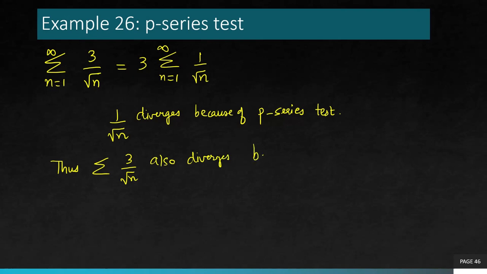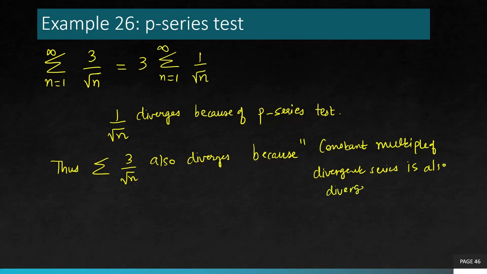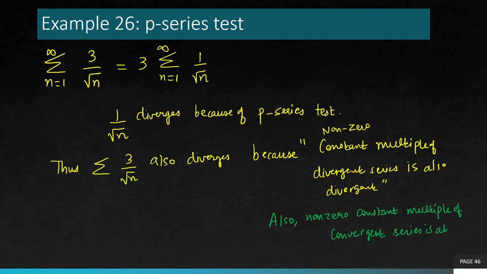Now, this follows from a result which says that a constant multiple of any divergent series is also divergent. This is a standard result. Actually, a non-zero constant, because if you multiply with 0, it will change everything. A non-zero constant multiple of a convergent series is also convergent. So this result is true for both convergent as well as divergent.